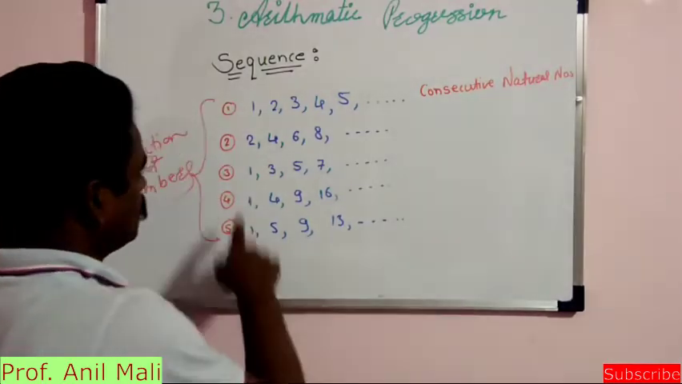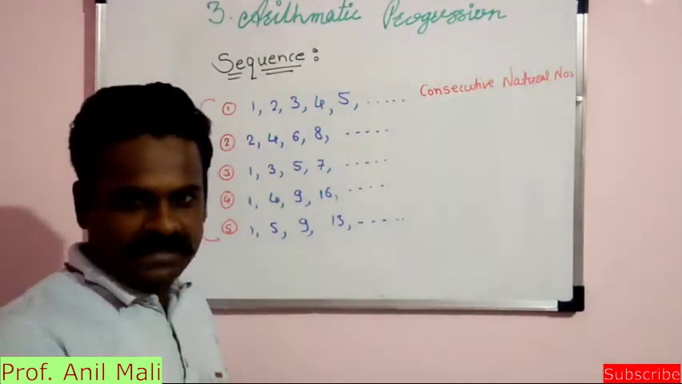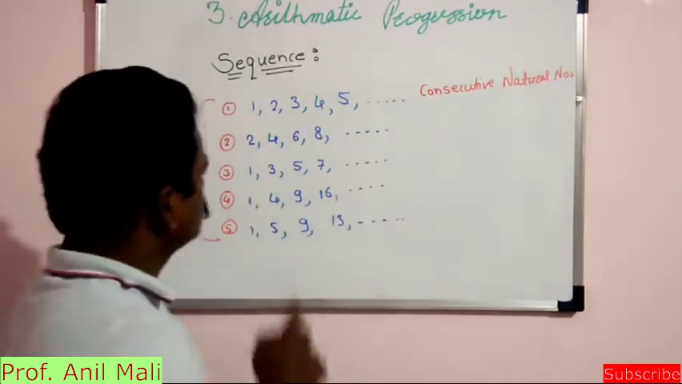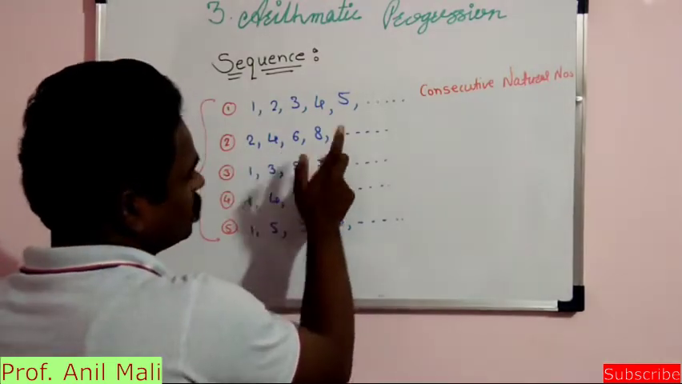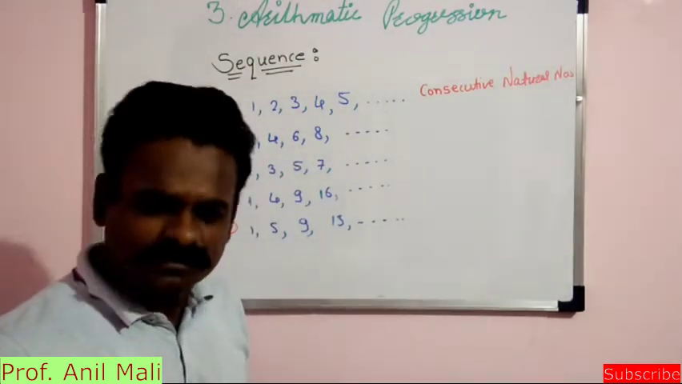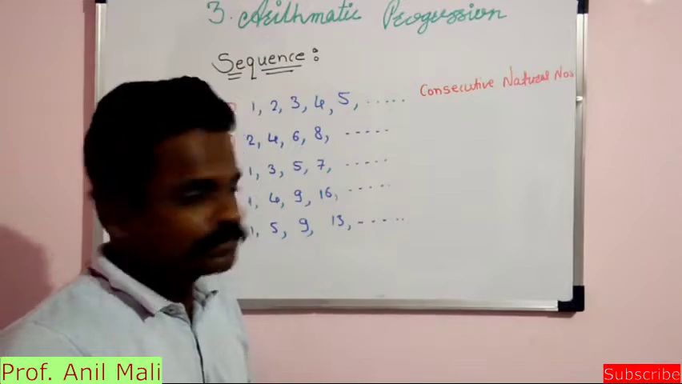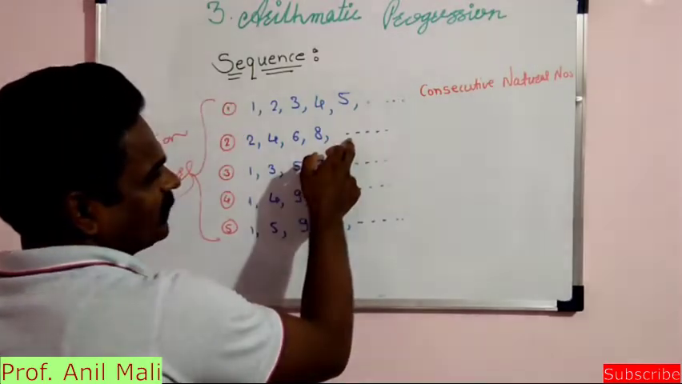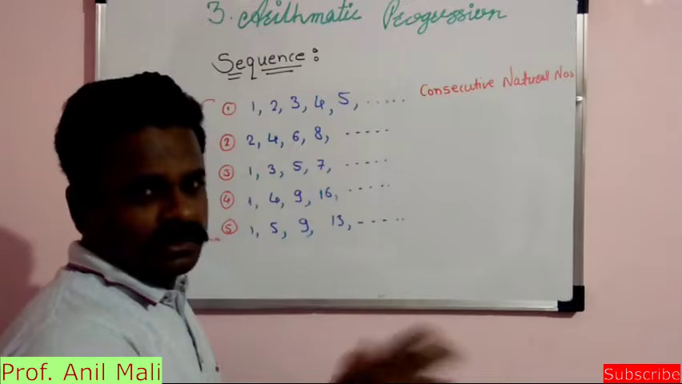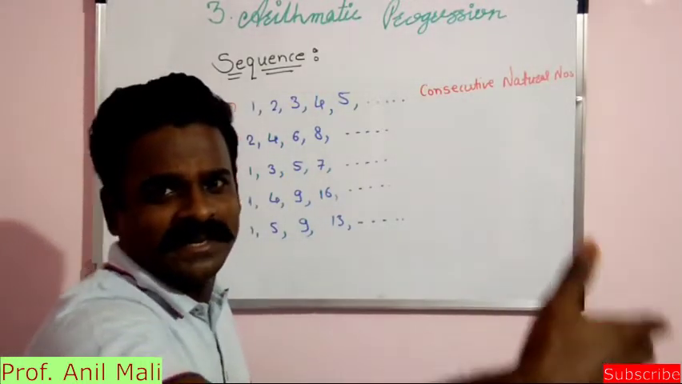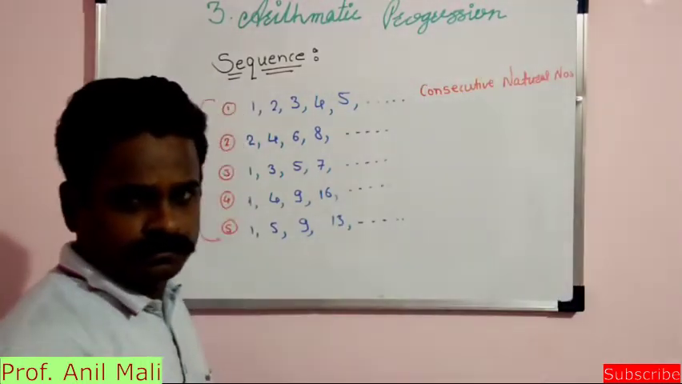Fine, no problem. Now let's study the second example. What is it? 2, 4, 6, 8. What will be the next term? Yes, you can easily identify it. After 8 it will be 10, after 10 it will be 12, 14, 16, 18, 20 and so on.